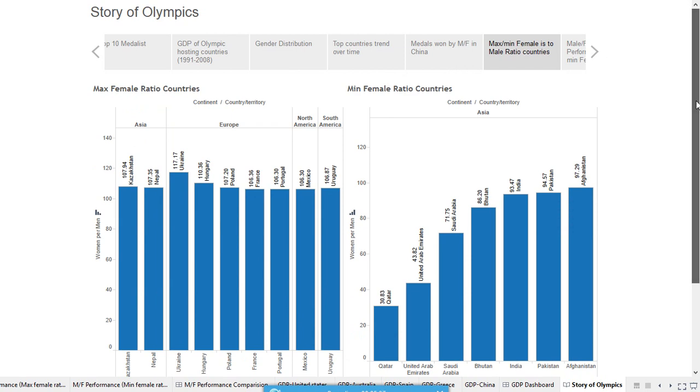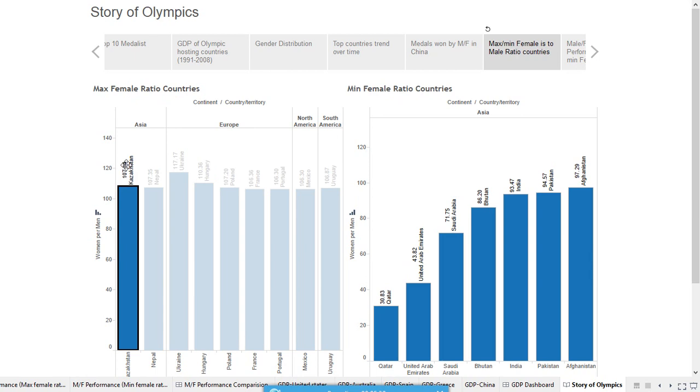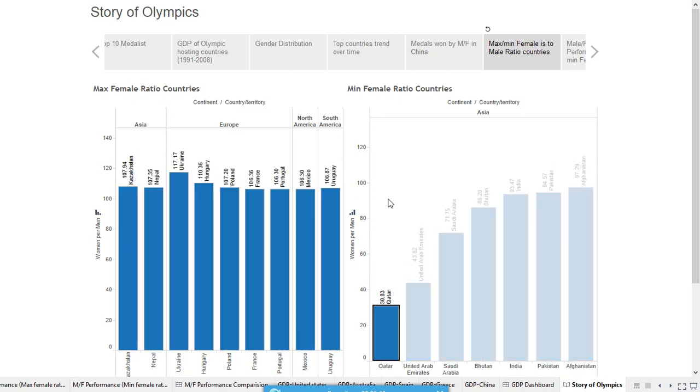Our secondary data has the country-wise female to male ratio. We found countries with maximum and minimum female ratios. Kazakhstan has 108 females for every 100 men. Similarly, Qatar has just 30 females.